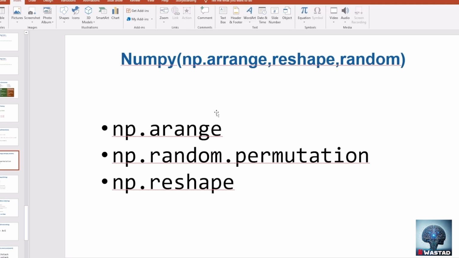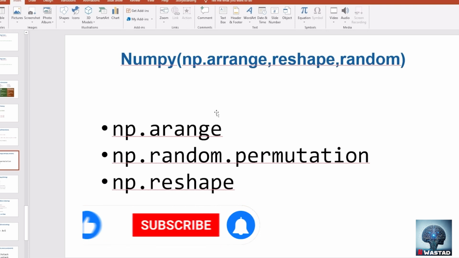In the next video, we will be seeing indexing and slicing inside NumPy arrays, and we will also see the difference of slicing in NumPy from the ordinary list or ordinary data structures. What is the difference of slicing in NumPy with, for example, the list? We will see that in the next video. Hope to see you in the next video.